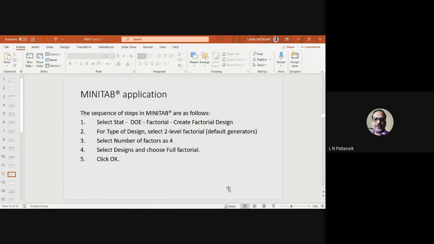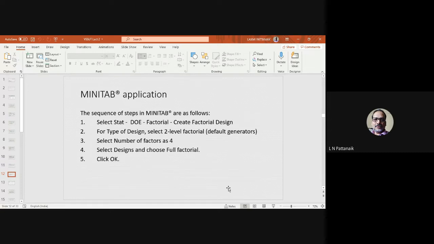So this is a Minitab application. I'm showing you the steps. Hope you have the Minitab software. It is a very easy process. You have to select the Stat tab, then DOE, then Factorial, then Create Factorial Design. There you have to select the type of design and the level of factorial. It is 2 level, and the number of factors is 4.